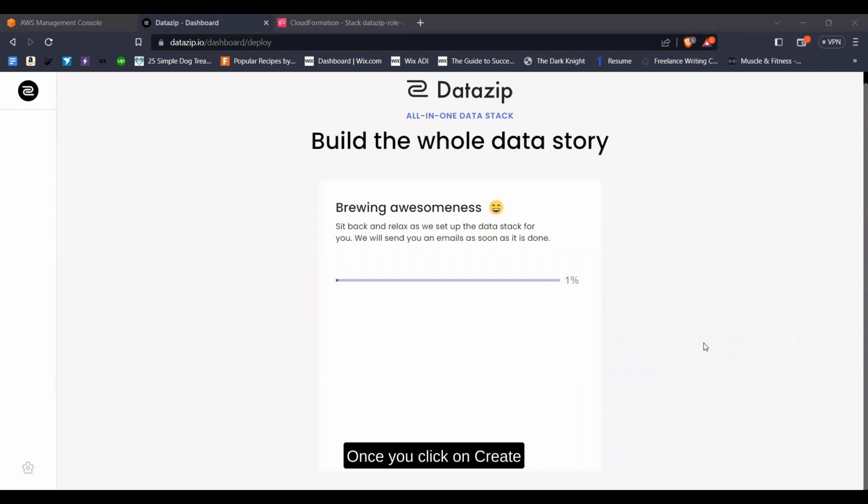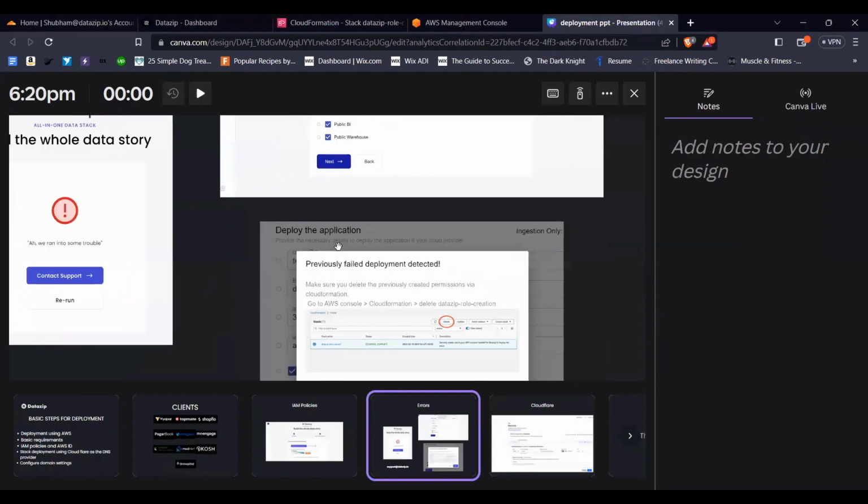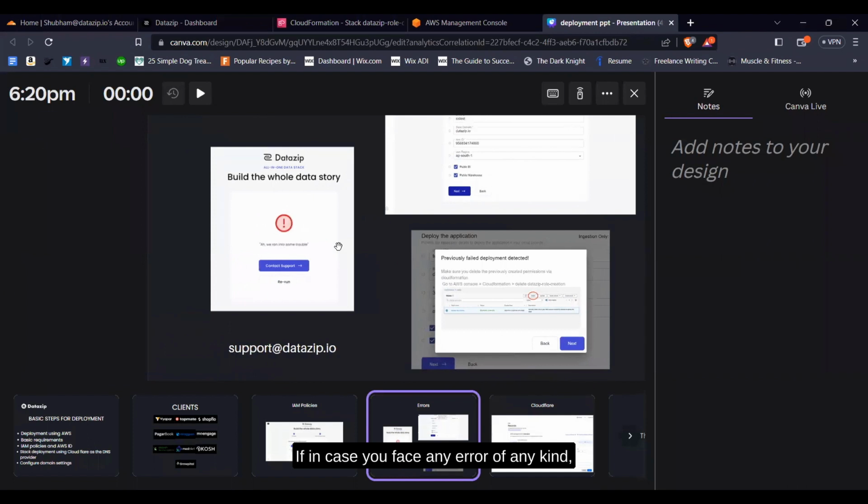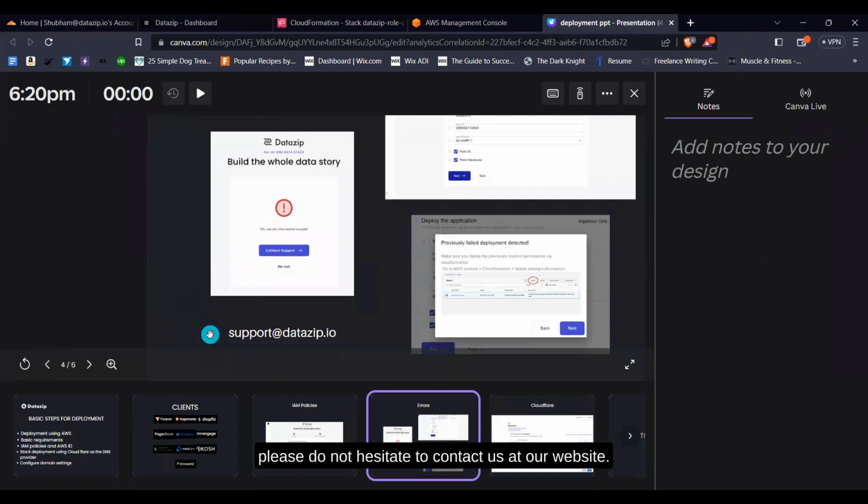Once you click on create stack, the deployment will start. There might be a case where you face certain errors. Please get in touch with support@datazip.io and once you get the go-ahead sign from our team, you can easily rerun the test. But please do remember to use the exact details that you used initially. If you need to change any detail, you must delete the existing CFL for the first detail. The deployment usually takes about 20 to 30 minutes. If in case you face any error of any kind, please do not hesitate to contact us at support@datazip.io, given on our website. Our support team will be more than happy to guide you through.